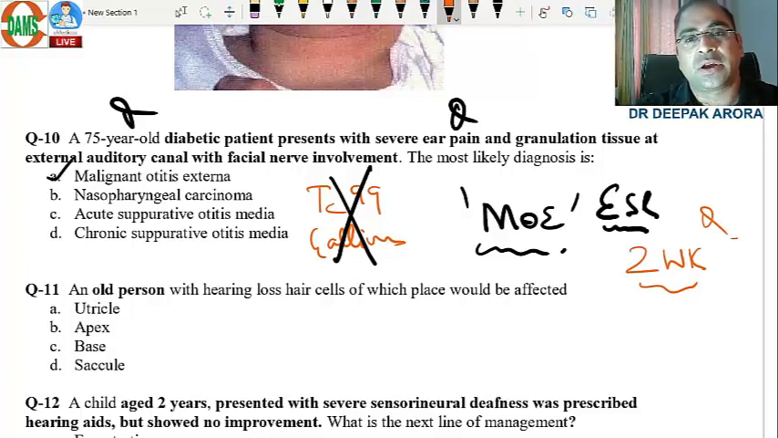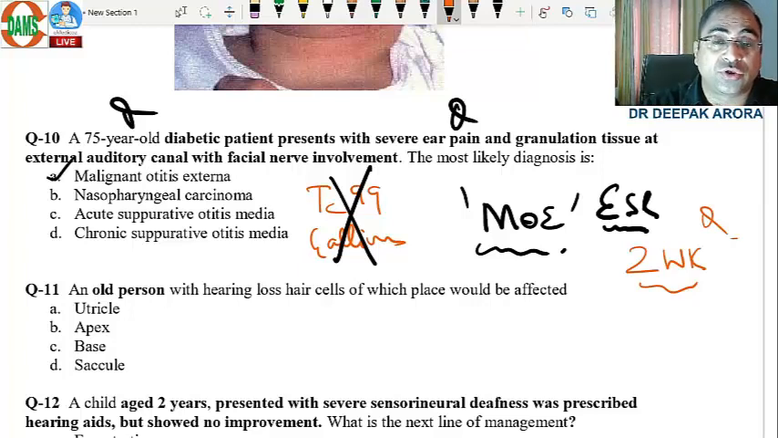Malignant otitis externa: diabetic patient, ear discharge, granulation, facial palsy. Patient comes to me: Technetium-99, Gallium scan, ESR, 2 weeks, Pseudomonas, therefore third generation cephalosporin. Not available? I can go for penicillin or ciprofloxacin.